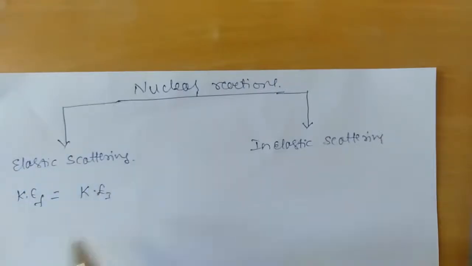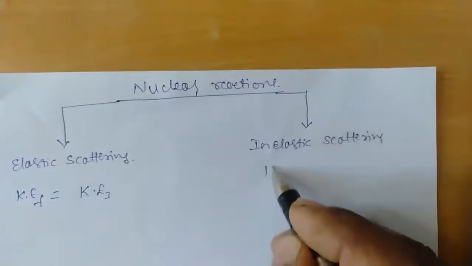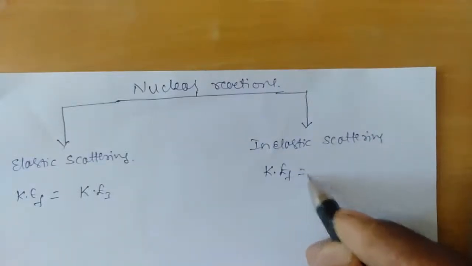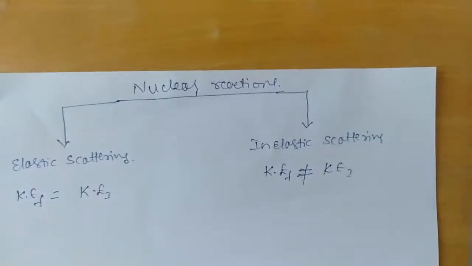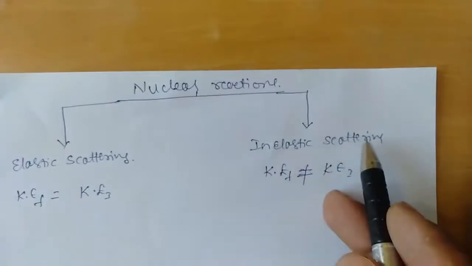Now, if the kinetic energy of the final product that is formed is not equal to the kinetic energy of the initial one, then the type of nuclear reaction that we observe is known as inelastic scattering.